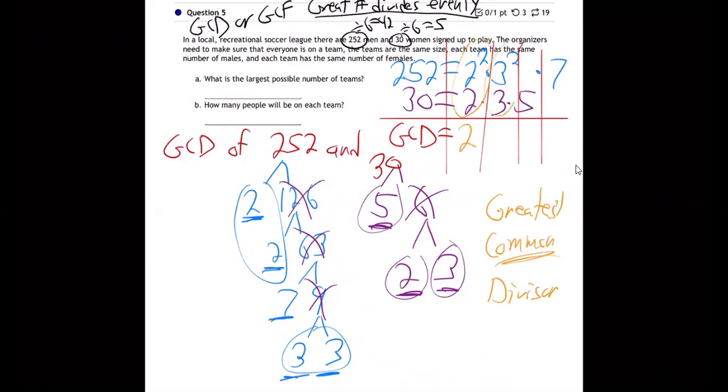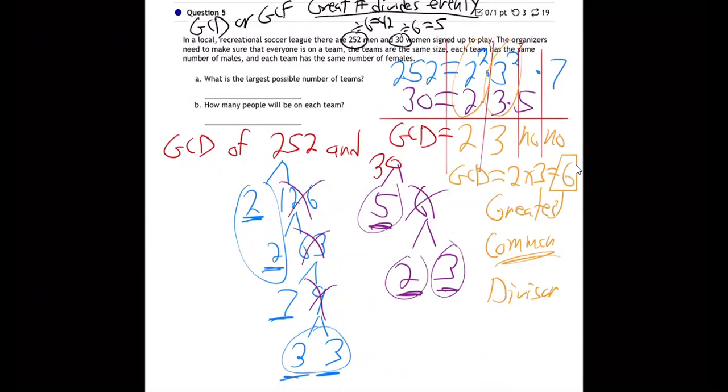Just one 2. How many 3s do they have in common? Just one 3. No 5s, no 7s. So what's the GCD? 2 times 3, right? You multiply those together. They both have a 2 and a 3 in common, 6. There it is. 6 is the GCD.